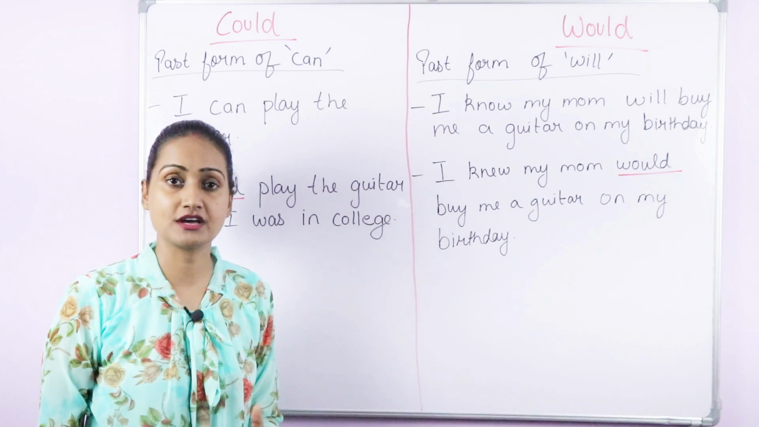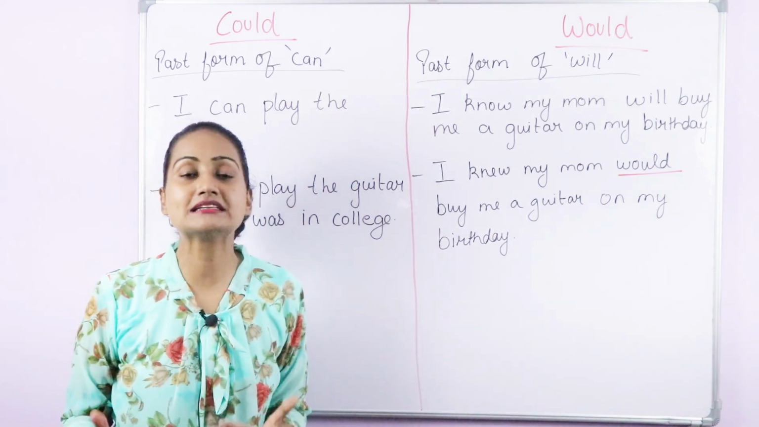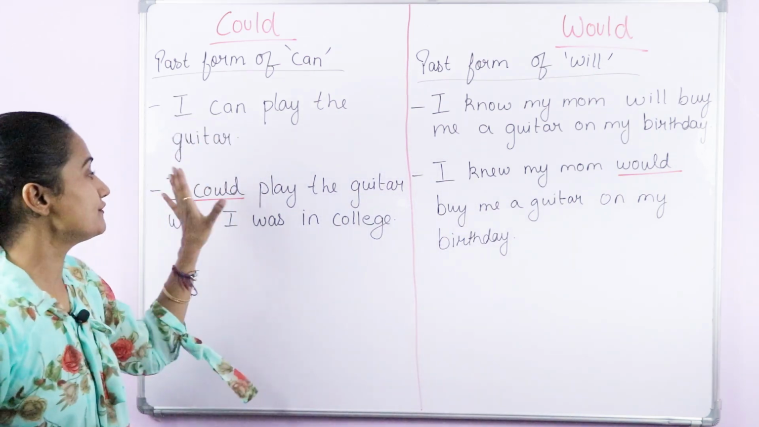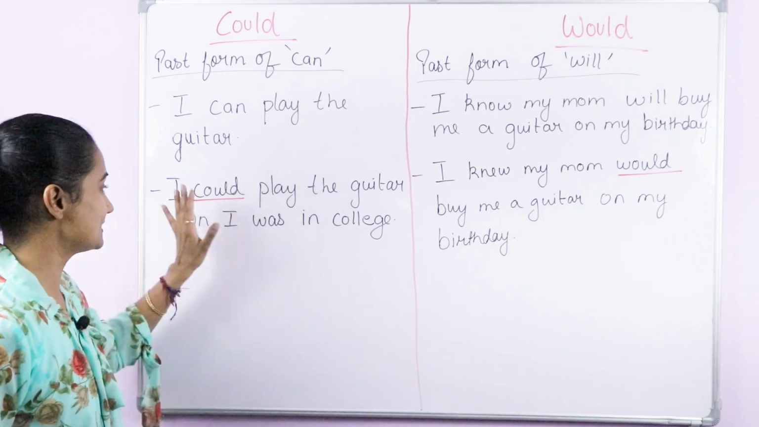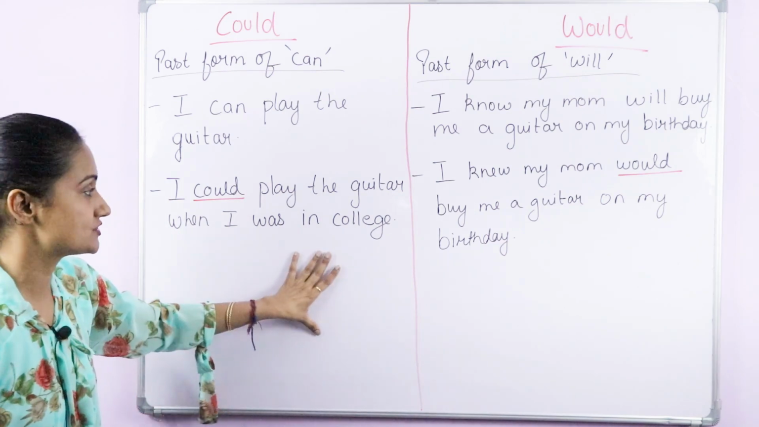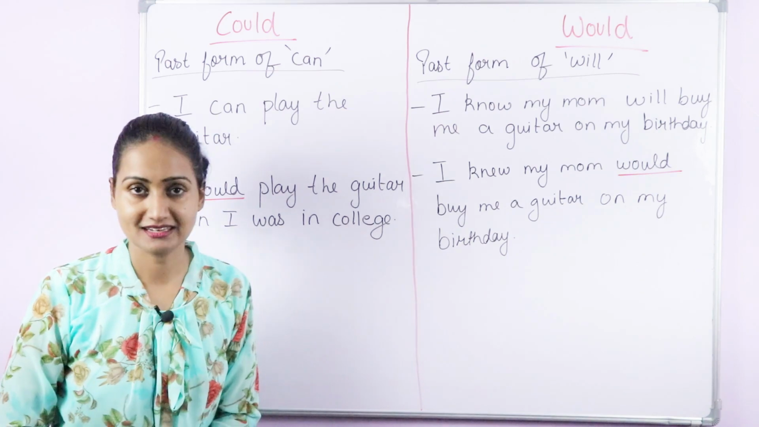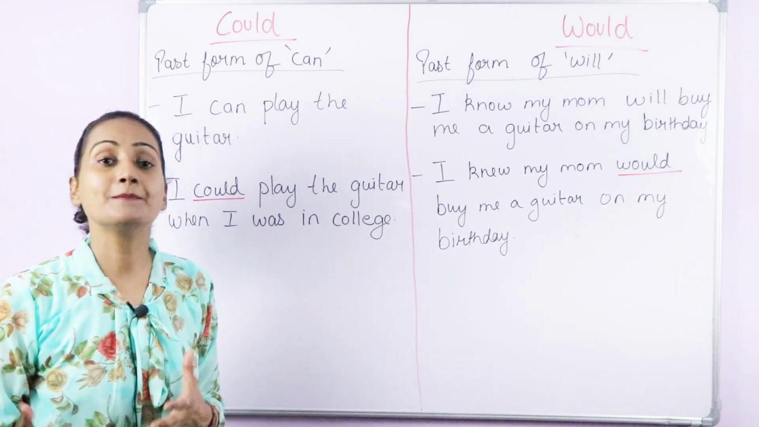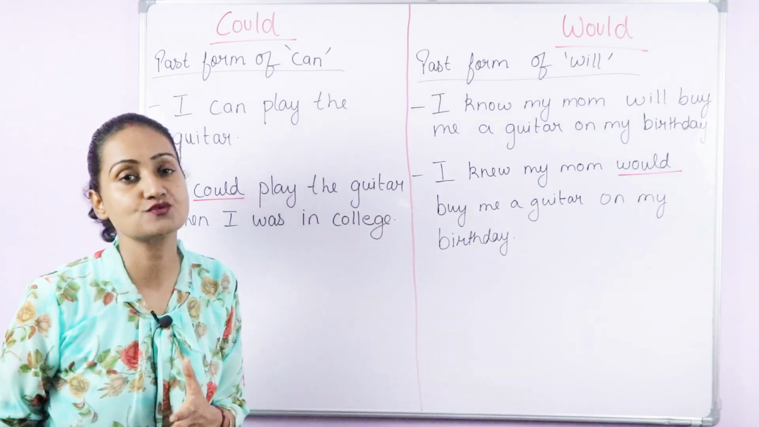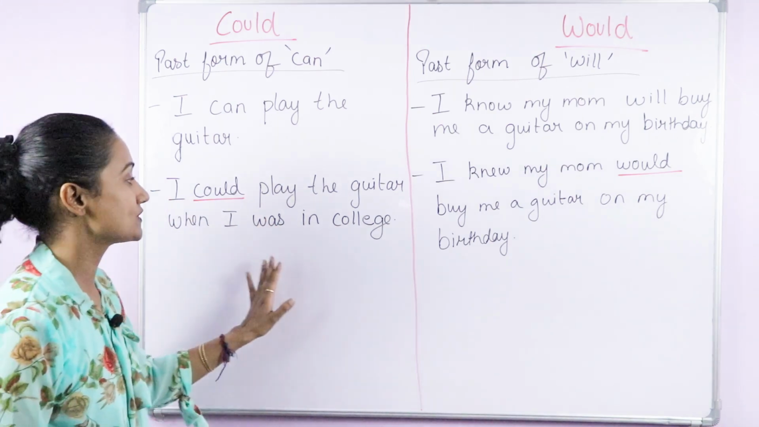I can run very fast, okay? I can sing. I can speak in English. So this is my ability in present that I can do this work. Now look at this sentence, I could play the guitar when I was in college. So when we talk about present ability, then we use can. But when we talk about past ability, then we use could, because could is the past form of can. Okay, I could play the guitar when I was in college.